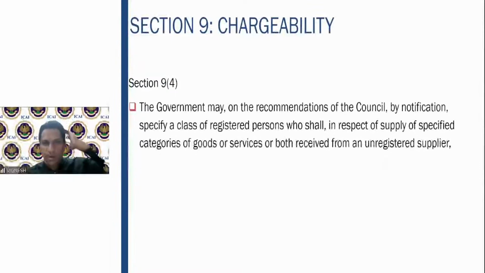9 subsection 4, when it first came, was a very, very controversial section, but that section has now been deleted. Let us not try to remember what that section is. It is not worth it. It was a very, very controversial and very, very tricky section.